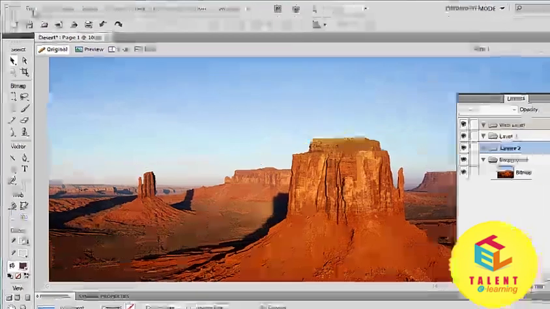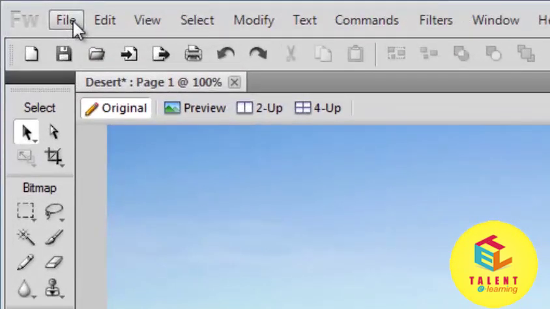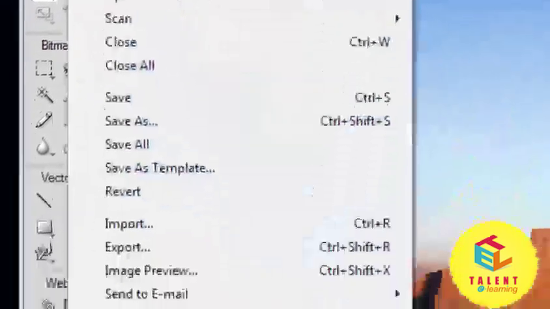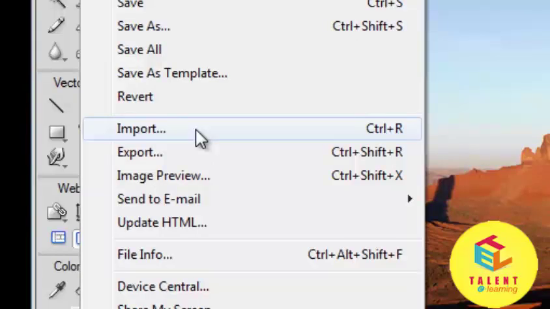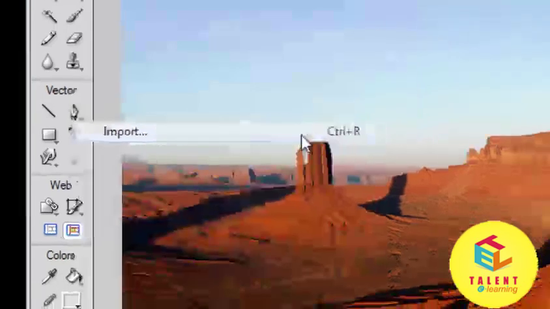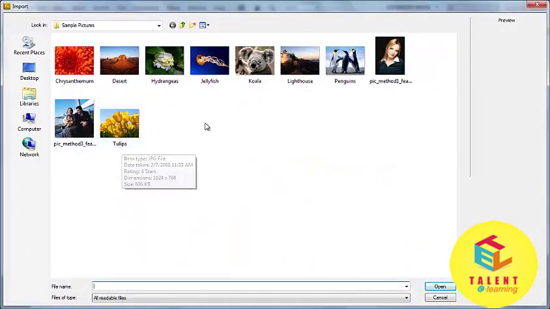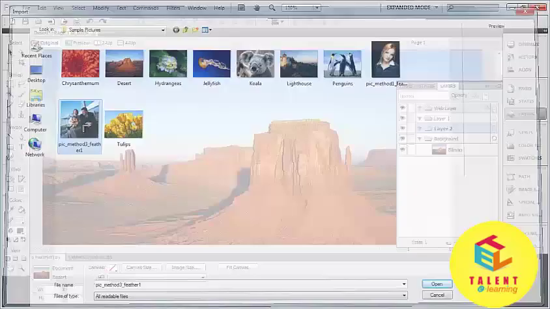Then for importing another image, go to File, then click on Import, or you can also directly import an image by pressing Ctrl and R. Let's take this image.